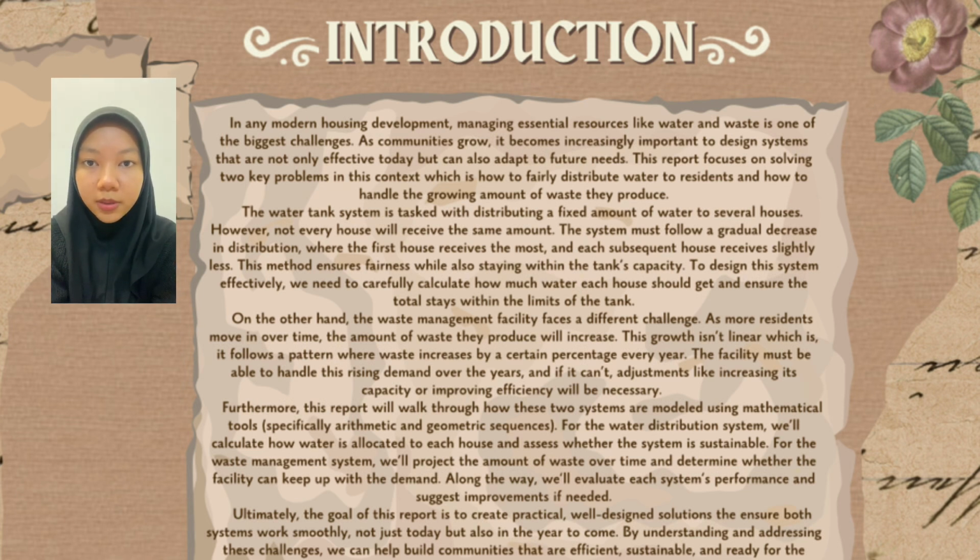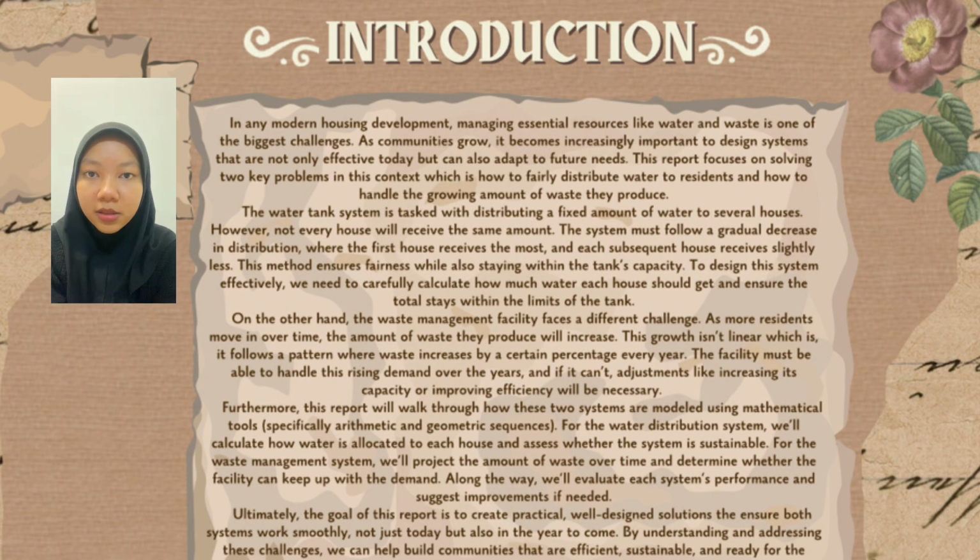The second problem is the waste management system. The objective is to manage the growing waste produced as more residents move in. The growth pattern is that waste production increases yearly by a percentage. So the challenge is to ensure the facilities can handle the rising demand over time, and to make adjustments if the facility's capacity is insufficient, such as increasing capacity or improving efficiency.